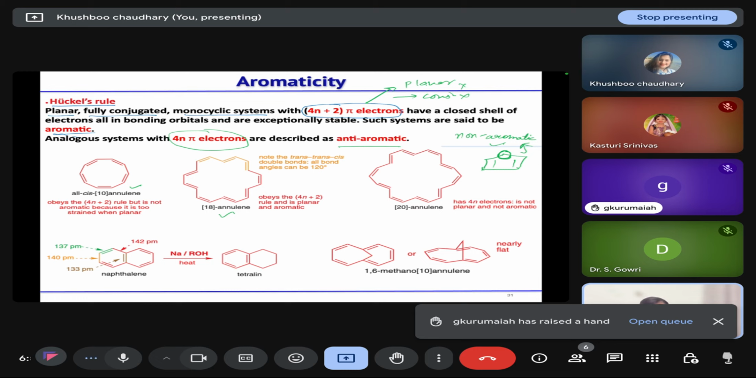Similarly, 18 annulene is aromatic, but 20 annulene, which has 4n electrons, is not aromatic. Anti-aromatic plus non-aromatic will be considered as not aromatic. So three terms we have: one is aromatic, then anti-aromatic, and non-aromatic. And combining anti-aromatic and non-aromatic, we will call them not aromatic.